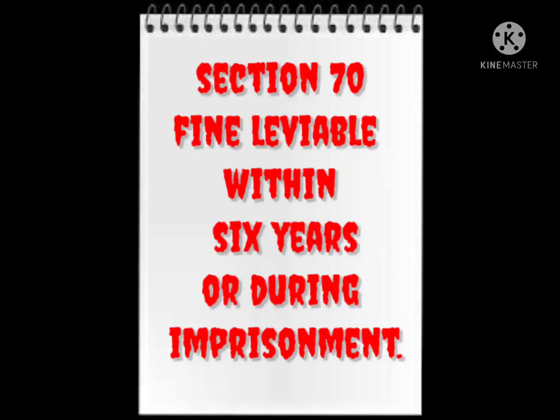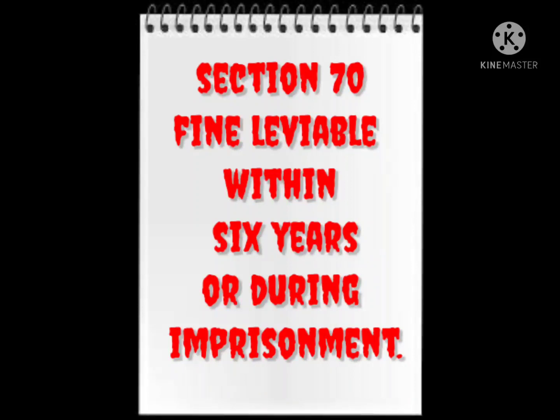Section 70 talks about the fine leviable within 6 years or during imprisonment, and death not discharging property from liability. Section 70 says that the fine or any part thereof which remains unpaid may be levied at any time within 6 years after the passing of the sentence, and if the offender is liable to imprisonment for a longer period than 6 years, suppose he is awarded 7 years of imprisonment, then the fine could be levied before the expiration of that imprisonment.